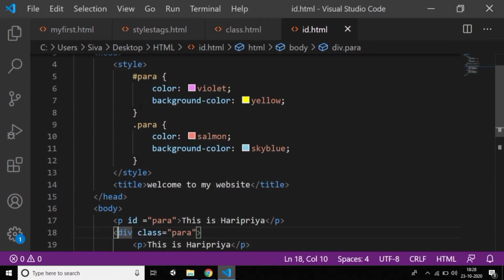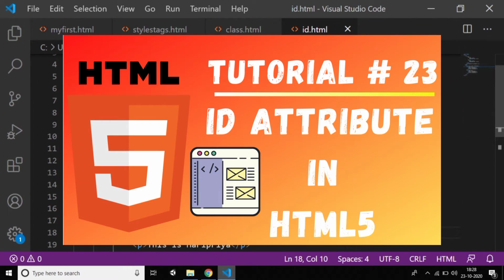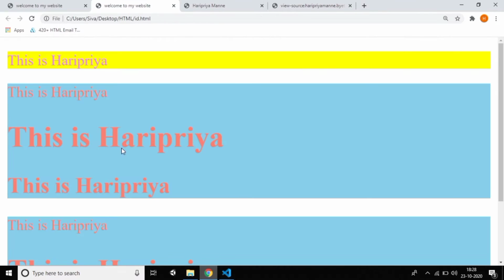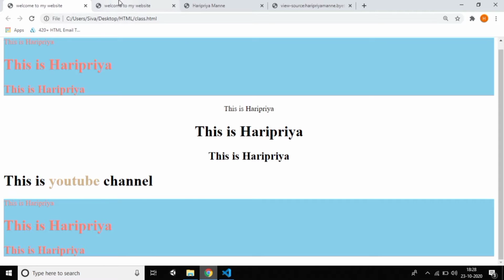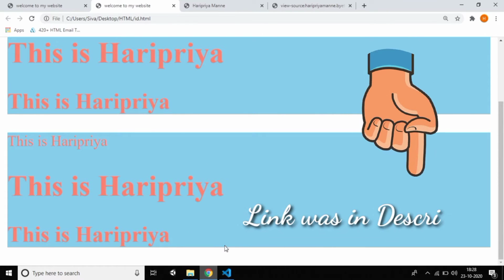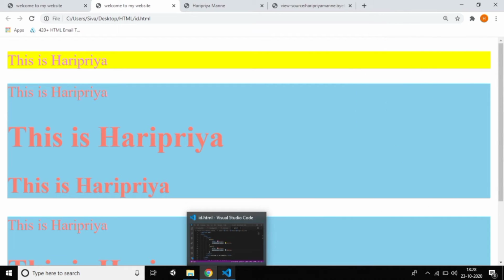In the previous tutorial we saw about id, and also the difference between class and id. So I think it's a very clear explanation, guys, about class and id. If you missed the tutorials, the link is available in the description. Just go and learn about class and how to use the id attribute and class attribute.